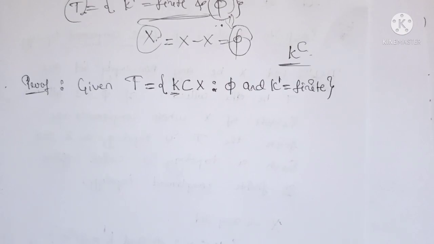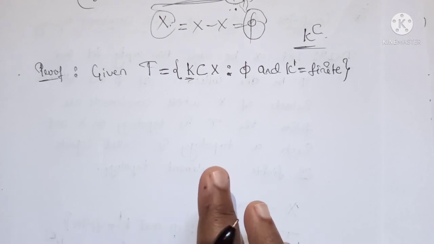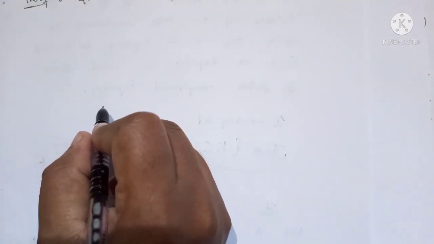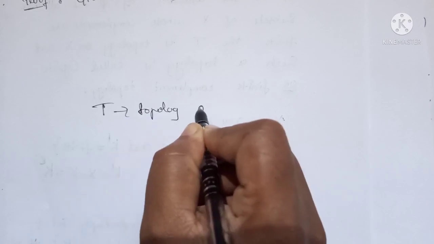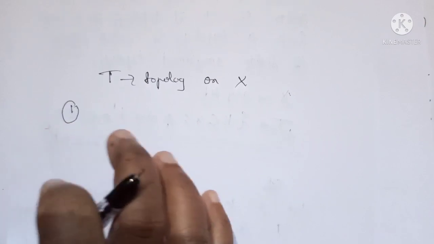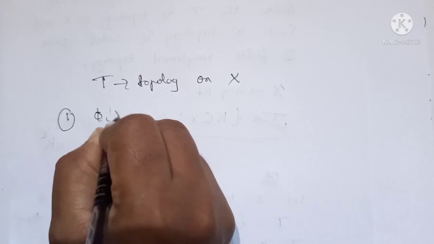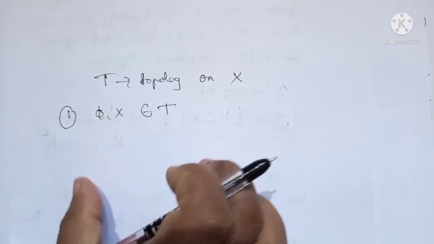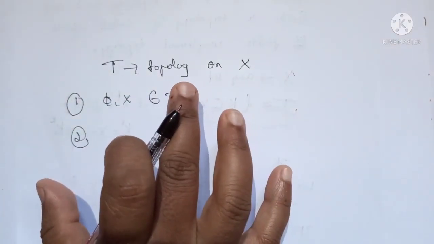In order to prove that T is a topology, we need to prove 3 conditions. So let us recall those conditions. T is said to be a topology on X if it satisfies 3 conditions. First, phi and X must be there in T. This is from the definition of topology, so we are just recalling this definition.